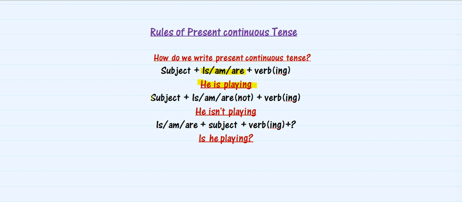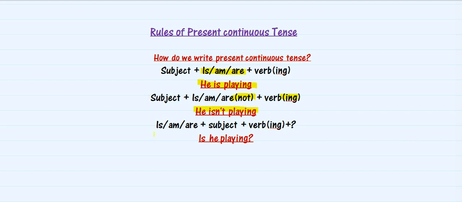Again, let's see for a negative sentence. If your sentence is negative, then what you have to do is, along with the subject, is, am, or are will remain as it is, but you have to add not to it. That means are not, is not, am not, and then your verb will end with ing. The verb will remain same. Like the sentence here says, he isn't playing. That means it's a negative sentence that we're talking about a boy who's not playing. So we have added not along with is.